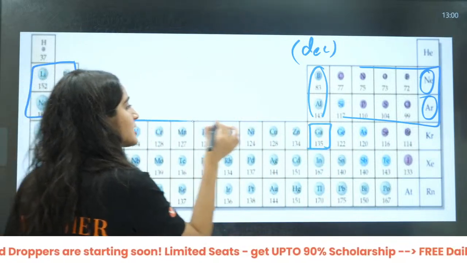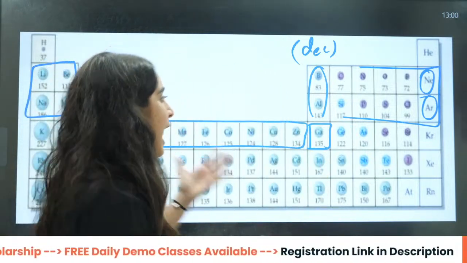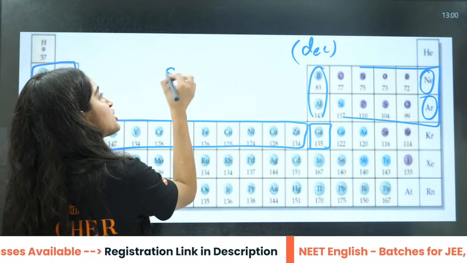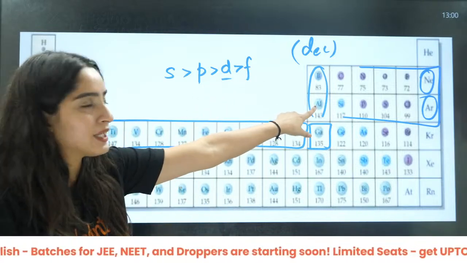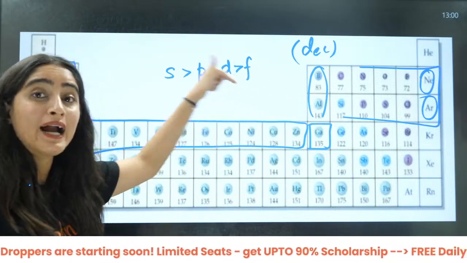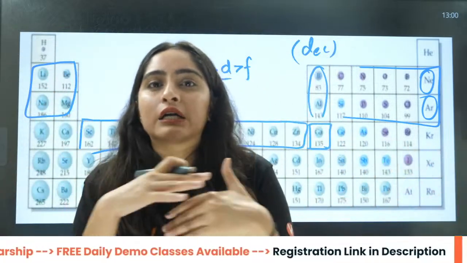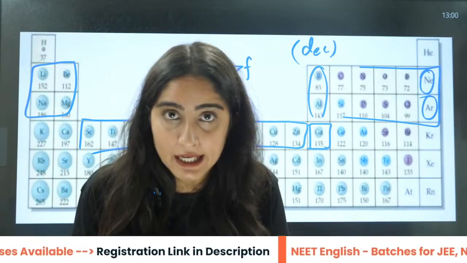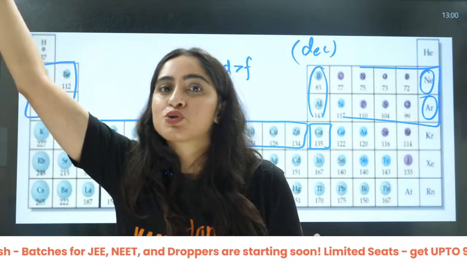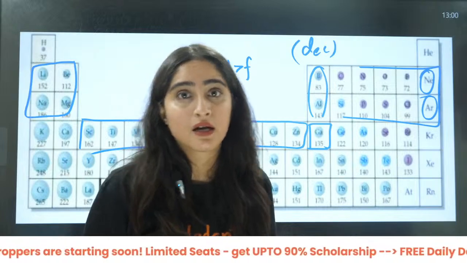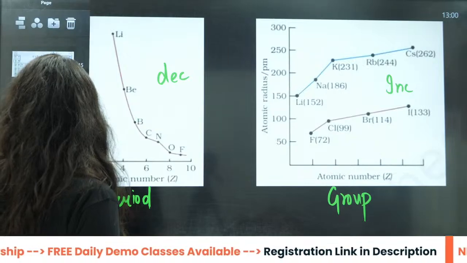Because of the 3d series, now you know that this depends on the shielding effect, right? And these d electrons have a very poor shielding effect: s, p, then d, then f. Earlier, aluminium had no d electrons, but now there are d electrons. They will not be able to protect the outermost electron, so the size is going to decrease here.